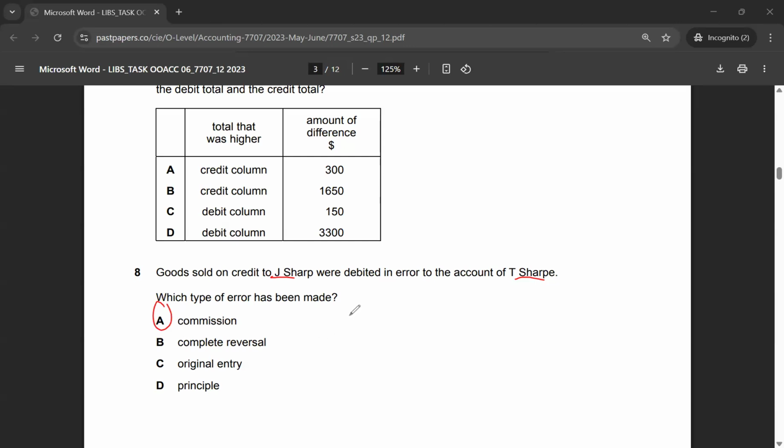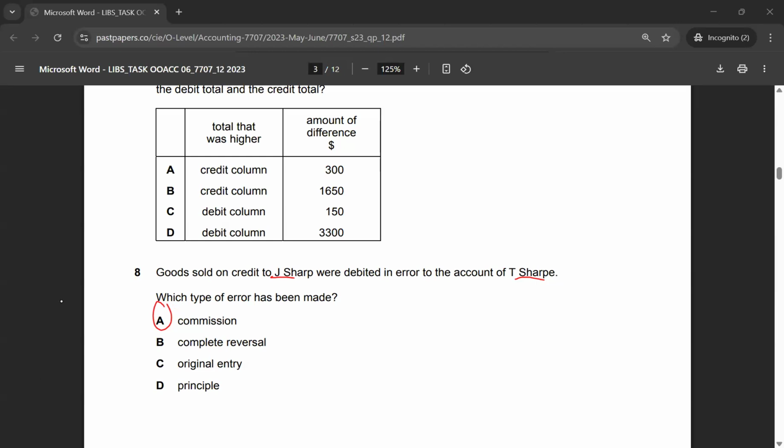You should have been well versed in different types of errors by now. If not, then you can always ask ChatGPT to summarize these errors for you. That's a great tool these days, or you can read your text notes as well. But the correct answer to multiple choice 8 would be option A. It's just that the amount has been entered into incorrect accounts, and that's why it's an error of commission.